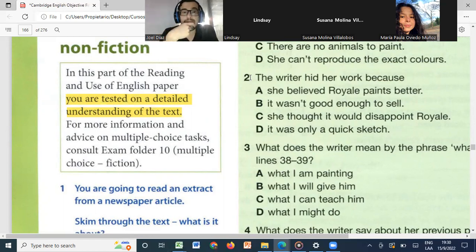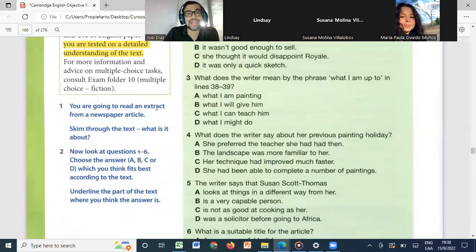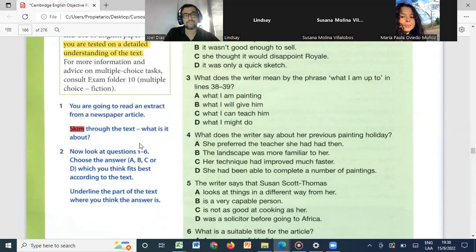It says here, for more information and advice on multiple choice text, consult exam folder 10. Well, in that case, let me explain to you. So you are going to read an extract from a newspaper article. In this case, it's a newspaper article. Skim. Do you guys remember what skim is? To skim a text, do you guys remember what that is?